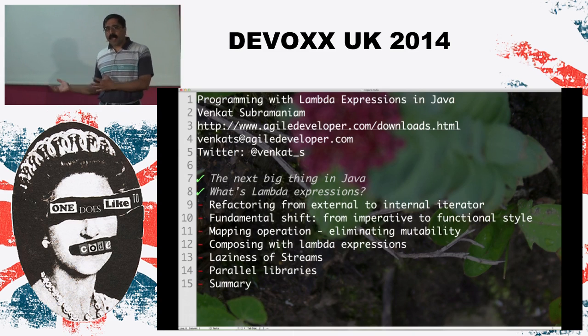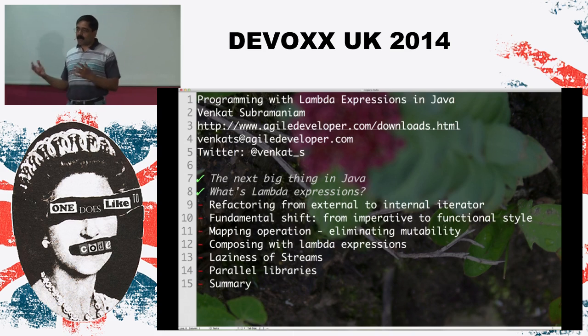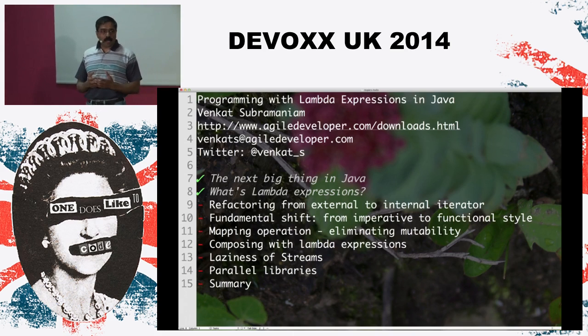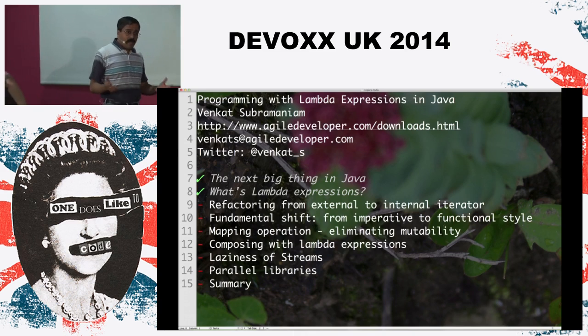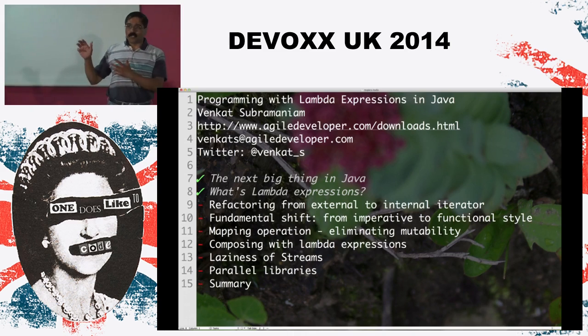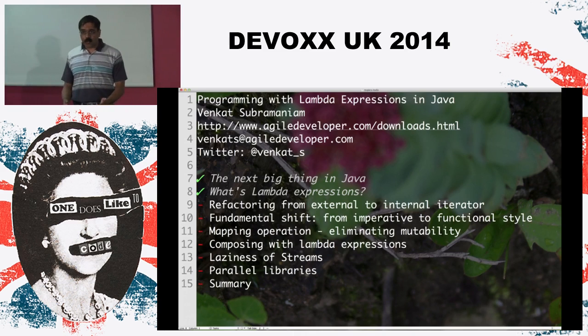So we are used to passing objects to functions. We are used to creating objects within functions. And we're also used to returning objects from functions. Now we can do with functions what we are used to doing with objects. So we could pass functions to functions, we can create functions within functions, and we can also return functions from functions as well, and that is something we could do very easily in Java.